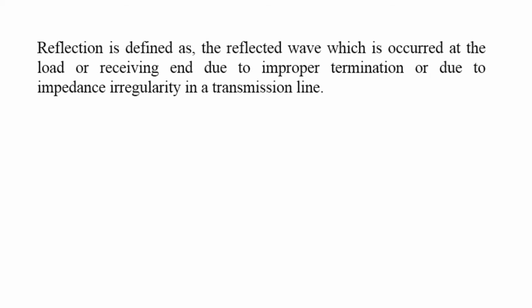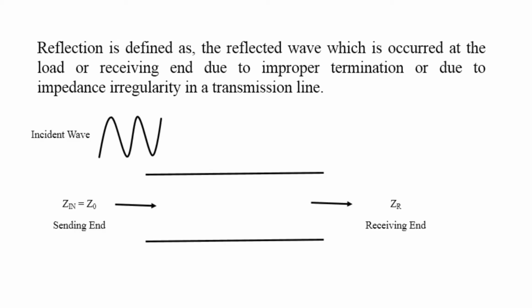When a wave is sent from the sending end to the receiving end in a transmission line which has improper termination, that means Zr is not equal to Z0, then a reflected wave is present. The generated reflected wave goes to the sending end, and this reflected wave at the sending end becomes an incident wave.